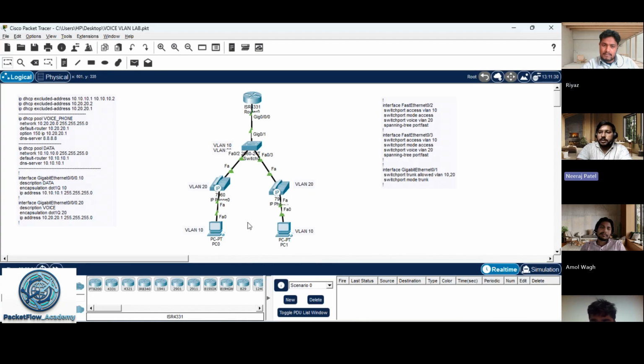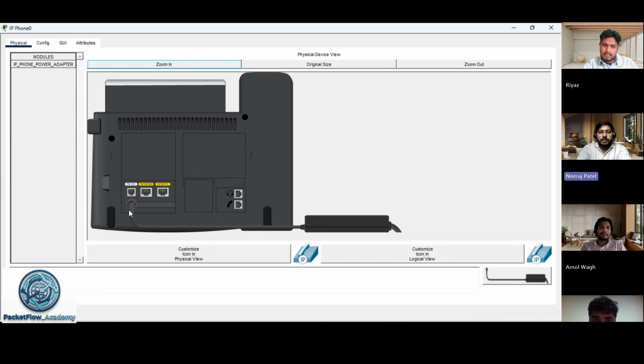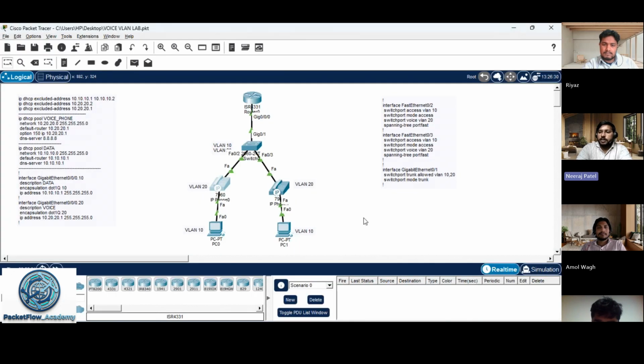Normally, our IP phone contains two ports. One port is for the cable which is coming from the switch, and one port is for the cable which will connect to your PC. So that's why it has two ports normally. Here it also mentions the console port as well, but that is for a completely different process. Normally each and every IP phone contains at least two ports, one for the switch and one for our system. Right.